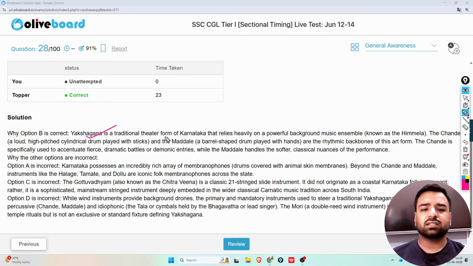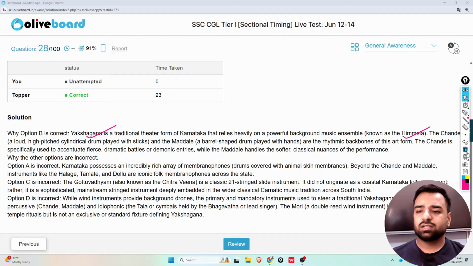So Yakshagana is a traditional theatre from Karnataka that relies heavily on the powerful background music ensemble that's known as the Himmela. So this is generally what was mentioned here. The chande, a loud, high-pitched cylindrical drum which is played with the sticks, and maddale, a barrel-shaped drum played with hands, are the rhythmic backbones of this art form. The chande is specifically used to accentuate fierce dramatic battles or demonic entries, while the maddale handles the softer, classical nuances of the performance. So here, only and only option number B was correct, right?